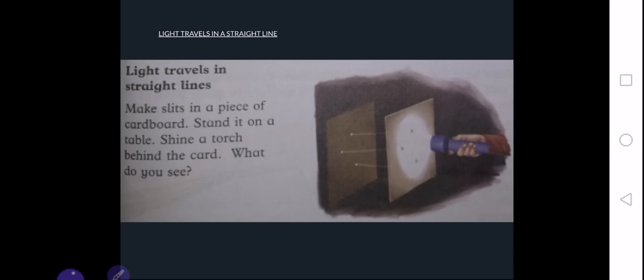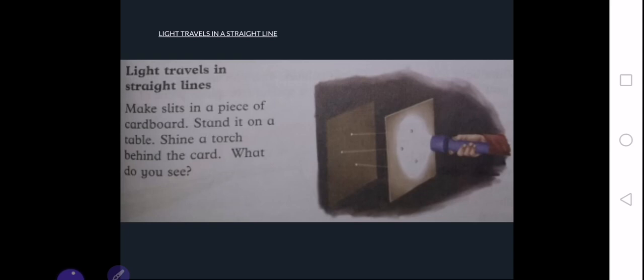Now the next topic is how light travels. Whenever light moves from one place to another, it travels always and always in a straight line. This can be proved with the help of this experiment, where we take two cardboards and put them vertically in front of each other. We make some holes in one of the cardboards.